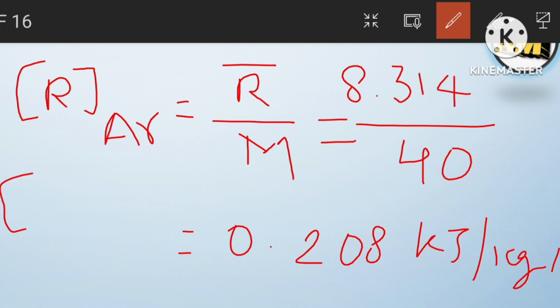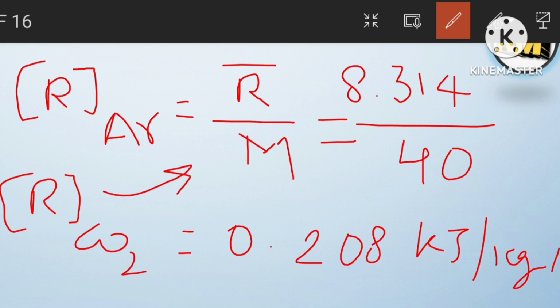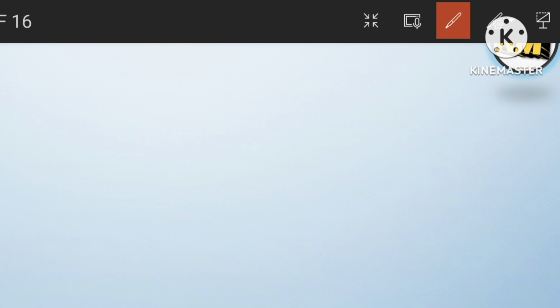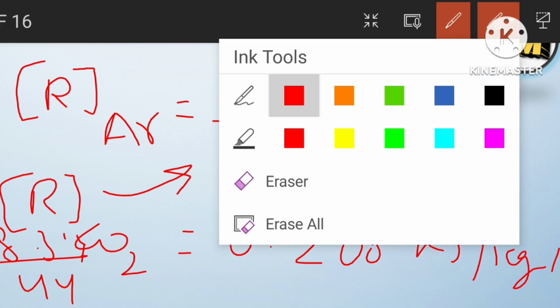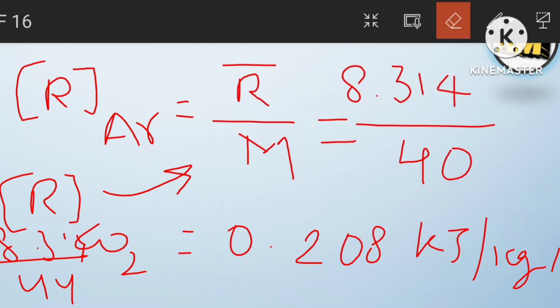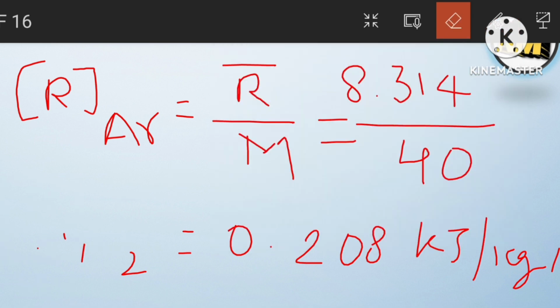And if you see the R value for carbon dioxide, M is 44 for carbon dioxide, so 8.314 by 44. If we substitute these values, you will get the R value for carbon dioxide as 0.187. In this way you can find the R value for any given gas. I will wrap this up so you won't get confused.